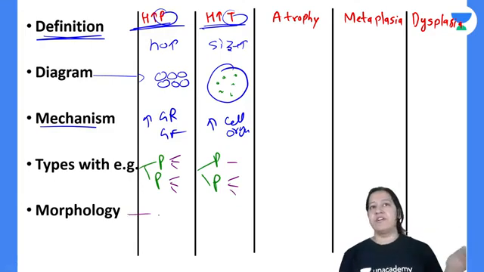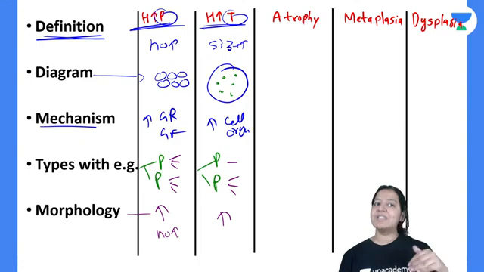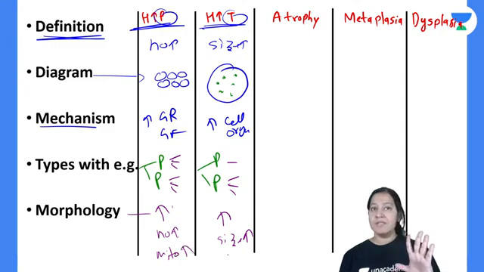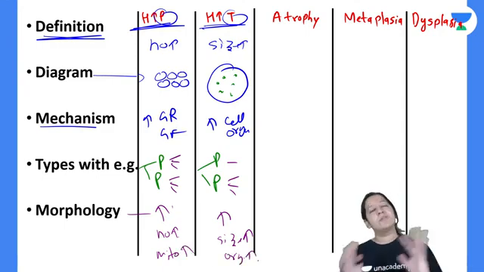And morphology I have already discussed. Here the organ size will increase, here also it will increase. Here the organ size increases because of cell number. Here the organ size increases because of the increase in size of the cell. Here mitosis will increase; here mitosis will not increase, cell organelles will increase. So that is the morphology.